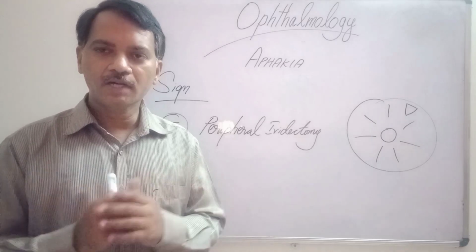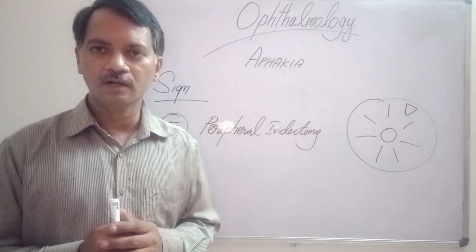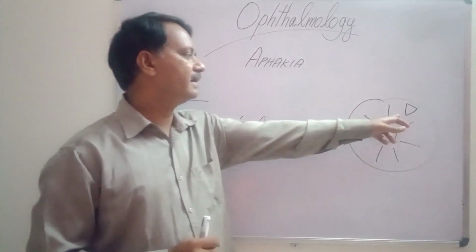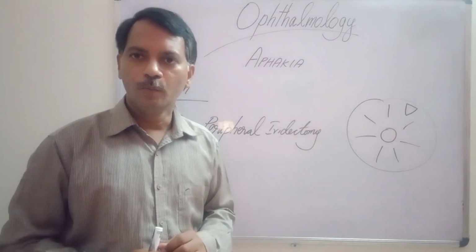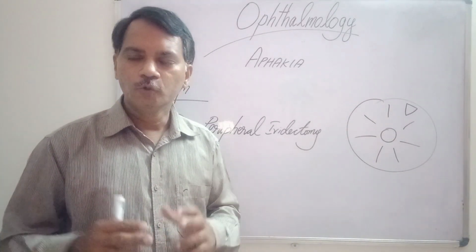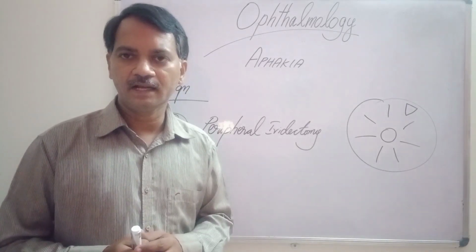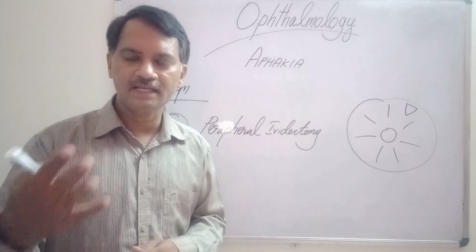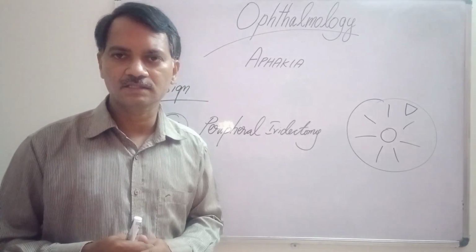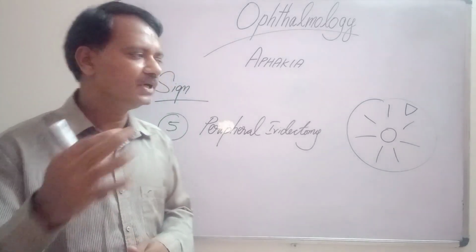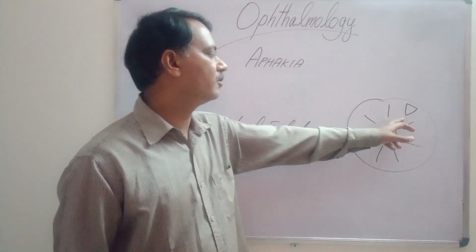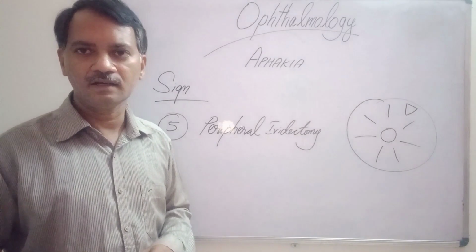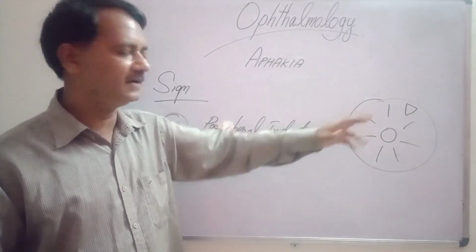The next important sign you should look for in a case of aphakia is peripheral iridectomy. Whenever you do a surgery in a patient for cataract and you are not able to implant an artificial lens into the eye, that is an intraocular lens, we always do a peripheral iridectomy. We always make a small hole at the 1 o'clock position in the iris in its periphery.